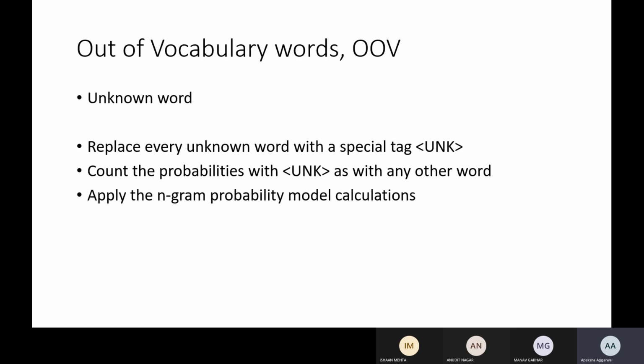Basically, you associate this unknown tag with the particular word which is not already there in the vocabulary, to simplify things. You can also add that in the vocabulary, but in your whole training data set it was not there, so there's no use of adding it into your vocabulary. So that's why we add a special tag known as UNK to the word that is not already there.